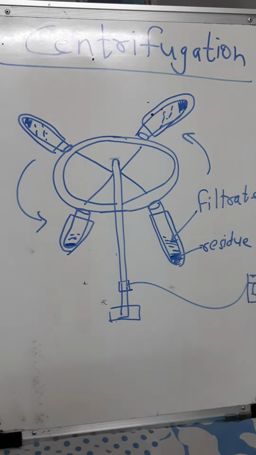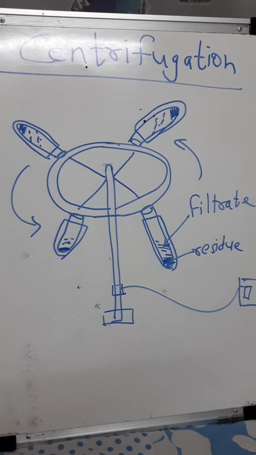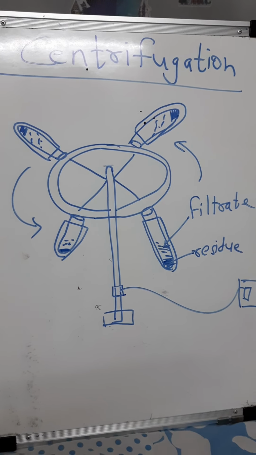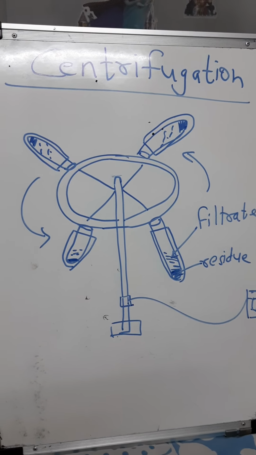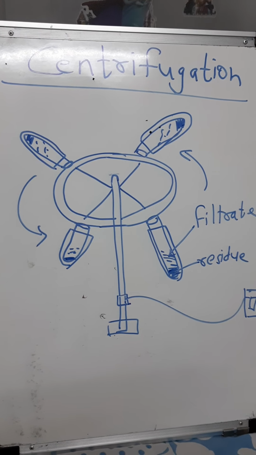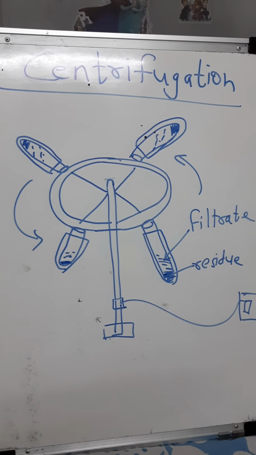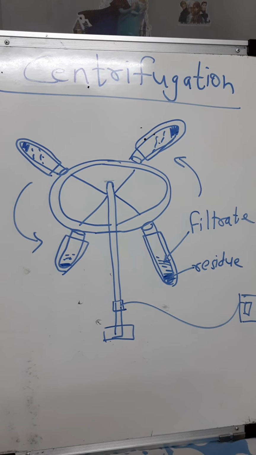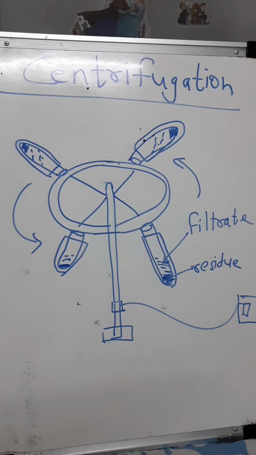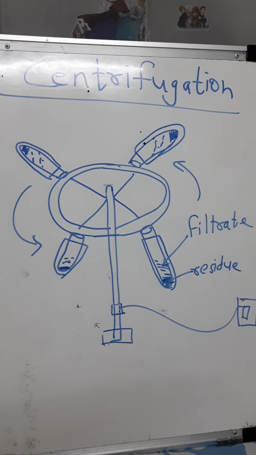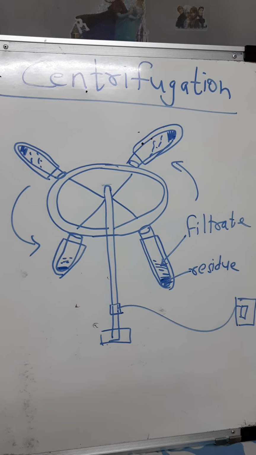So it is used in labs, and then in dairies, or even at home, in the process of churning, that is, separation of butter from cream. That is also centrifugation. It is also used in washing machines to squeeze out water from wet clothes, and also for removing dirt from clothes by rotation at high speed. I'll repeat: it is used in washing machines to squeeze out water from wet clothes.